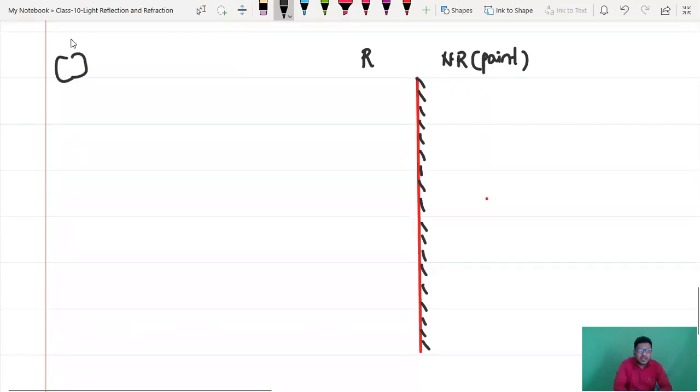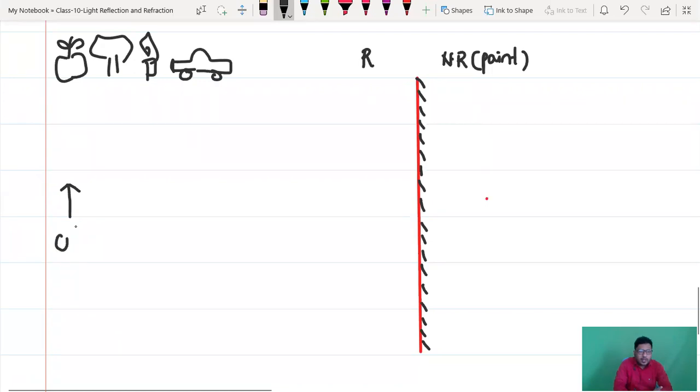Now, guys, it is not always possible for us to draw objects. For example, if it is an apple, or tree, candle or car, every time we cannot draw these. So instead of drawing these objects, we will represent an object with the help of an arrow mark. So whenever your teacher draws an arrow mark in front of a mirror, please be sure that it is an object.